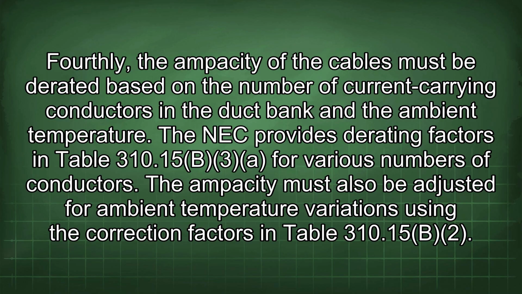Fourthly, the ampacity of the cables must be derated based on the number of current-carrying conductors in the duct bank and the ambient temperature. The NEC provides derating factors in Table 310.15(B)(3) for various numbers of conductors. The ampacity must also be adjusted for ambient temperature variations using the correction factors in Table 310.15(B)(2).